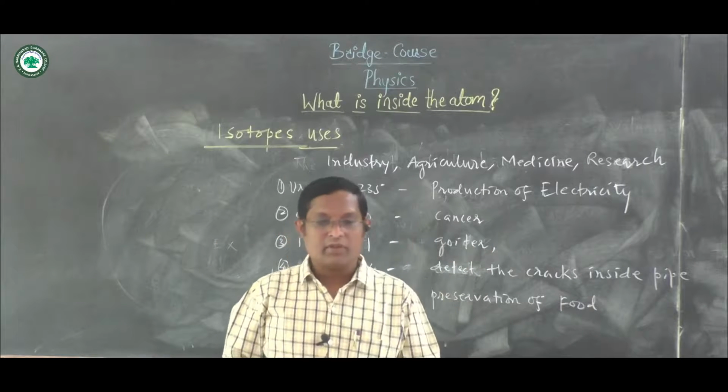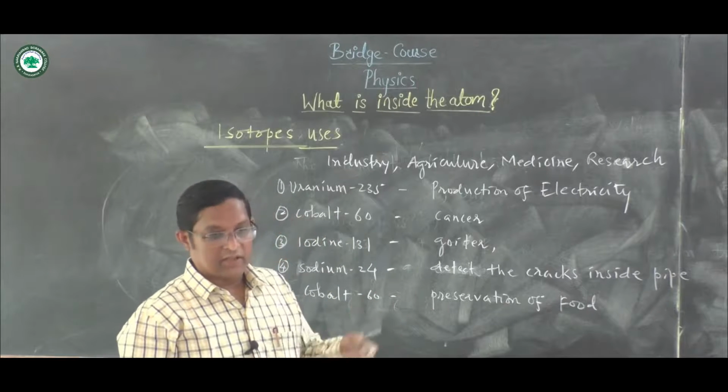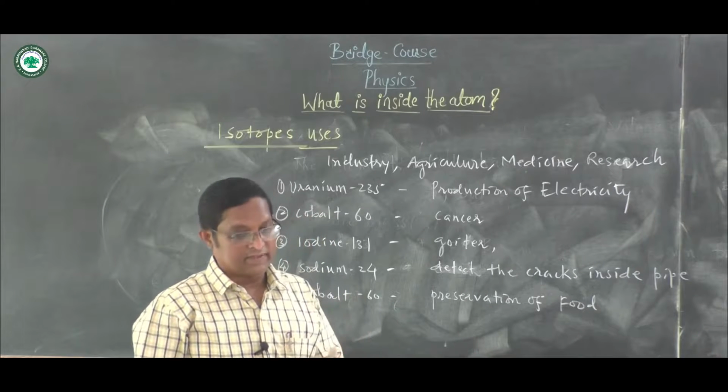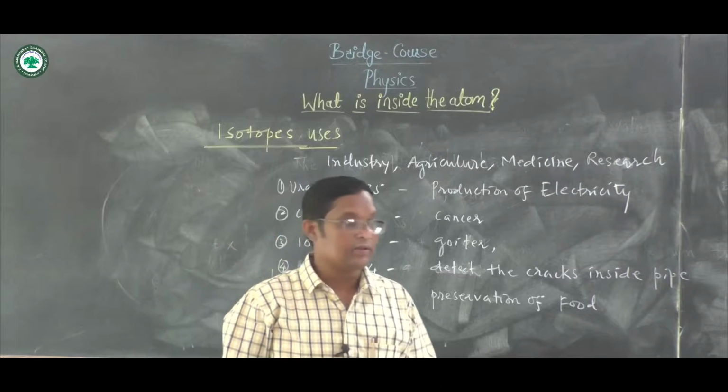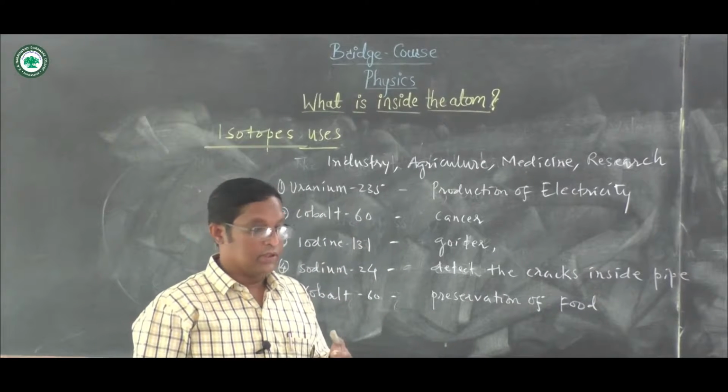Dear students, in this lecture, inside the atom, we have seen different models suggested by different scientists such as Dalton, J.J. Thomson, Rutherford.